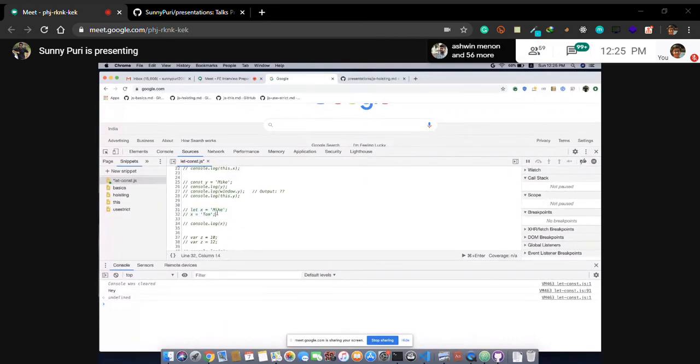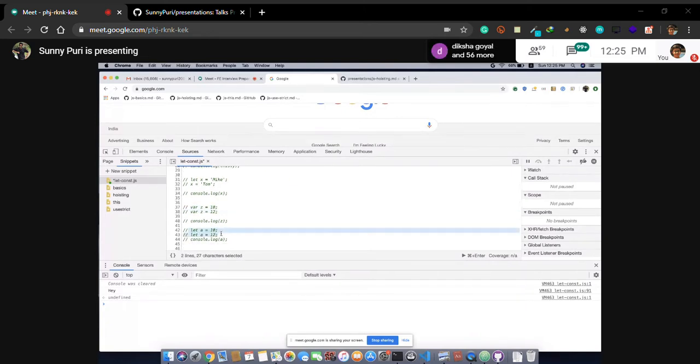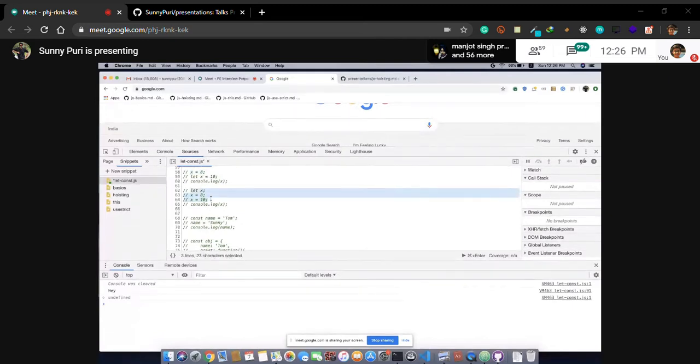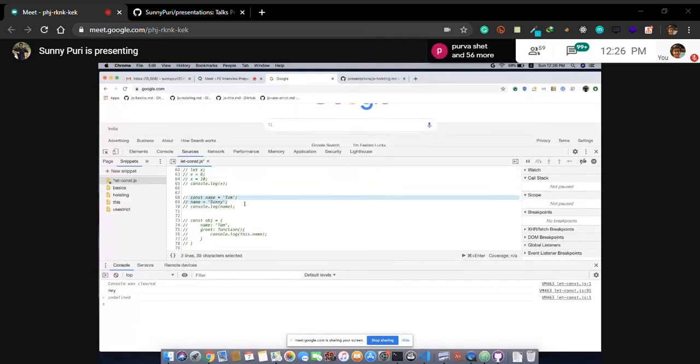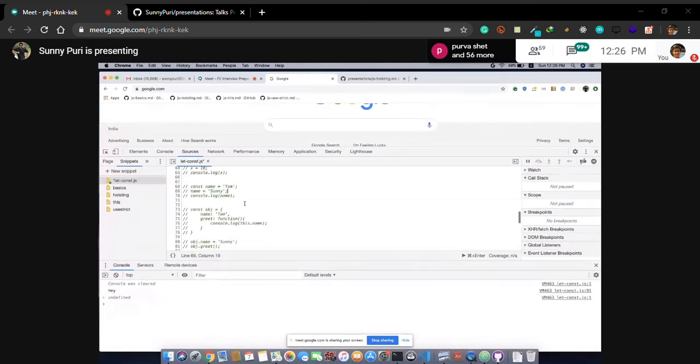We can change the value in case of let. We can redeclare in case of var, but we cannot redeclare in case of let. Again, this is the shorthand of redeclaration, so we cannot do it in case of let. We cannot access the variable if it is declared with let before its declaration. Basically, we can reassign a value. In case of const, we cannot assign a value again. In case of objects, we cannot reinitialize a variable, but we can change the properties. We can add a property, we can delete a property, we can change a property.